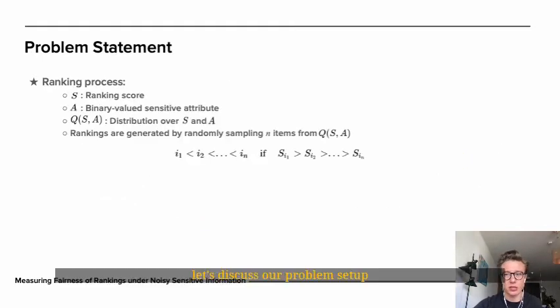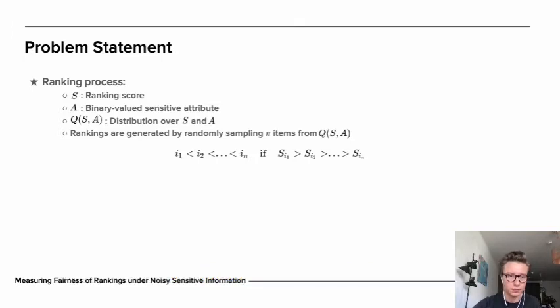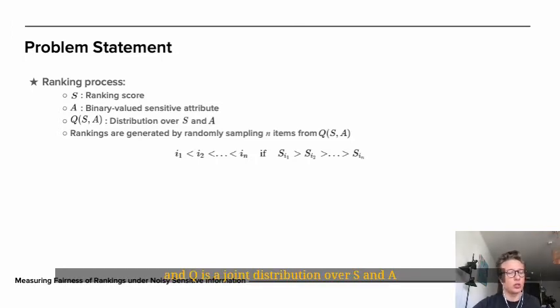Let's discuss our problem setup. We are concerned with measuring fairness of a ranking process. We start with a distribution Q over two variables S and A, where S represents the ranking scores used to sort items in the list, and A is the binary sensitive attribute that partitions the population into two groups. Q is a joint distribution over S and A that we assume exists. Using this process, a ranking of size n is generated by sampling n independent elements from Q, getting S and A for each one, and then sorting them according to the ranking scores S.